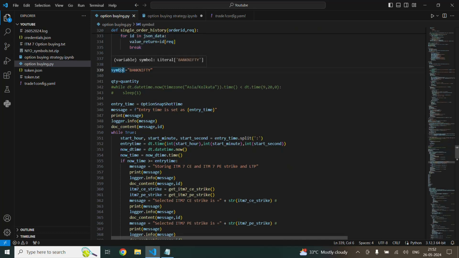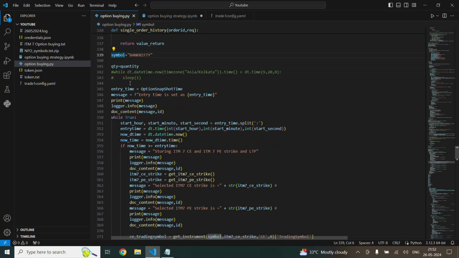So the symbol we are going to trade is Bank Nifty, and the quantity will be assigned as quantity. As we have discussed, the entry time will be 9:16, that means 1 minute after the market has opened.